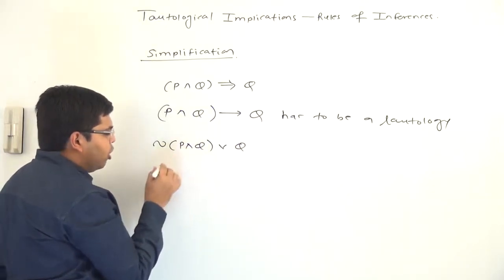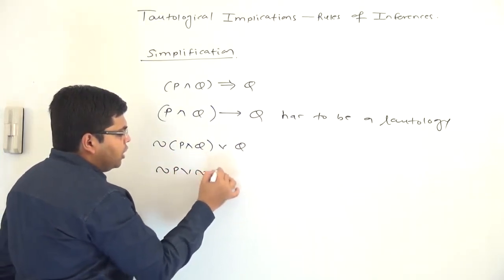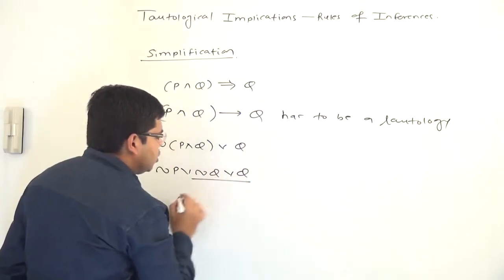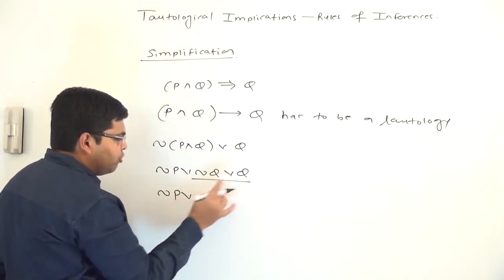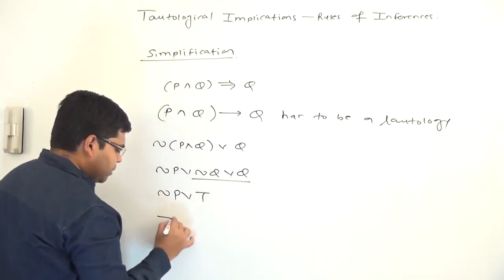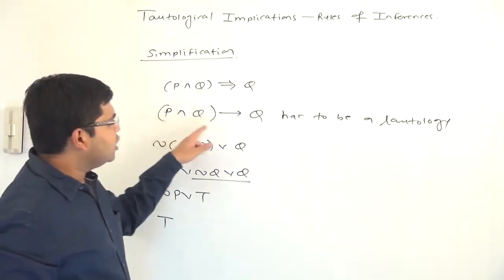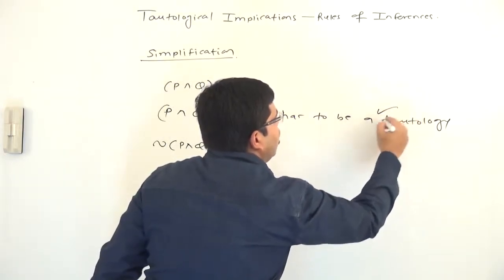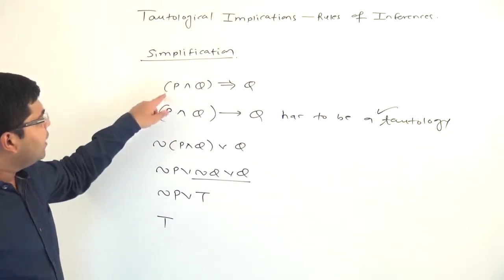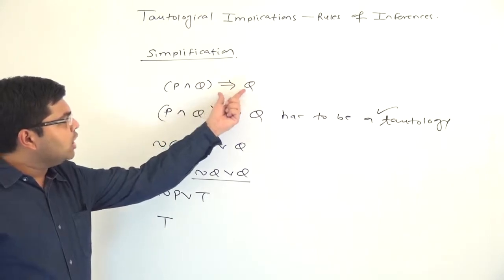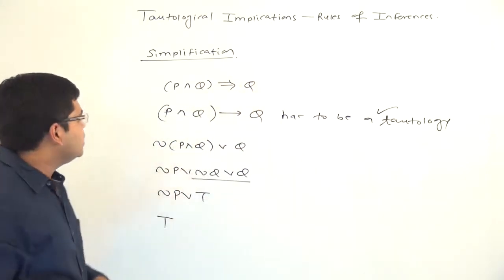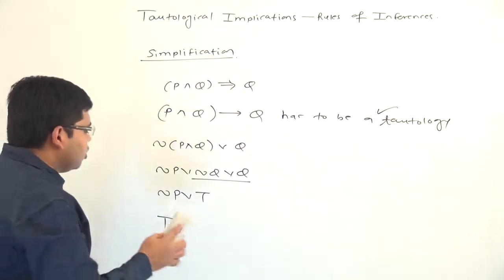Then we will apply De Morgan: negation of P or negation of Q or Q. Negation of Q or Q will become true, negation of P or true, which will finally be equal to true. So P and Q implies Q is a tautology, and therefore P and Q tautologically implies Q.